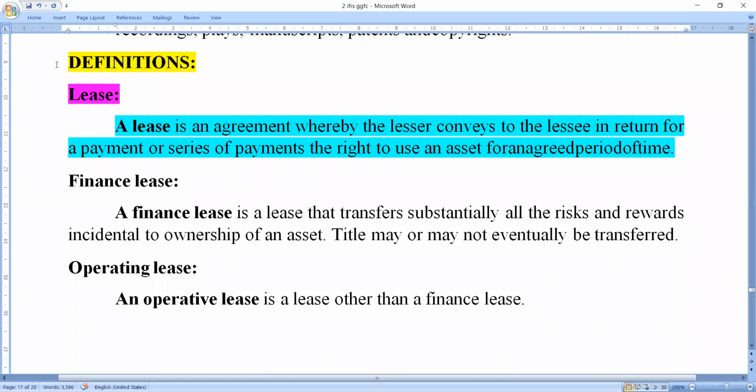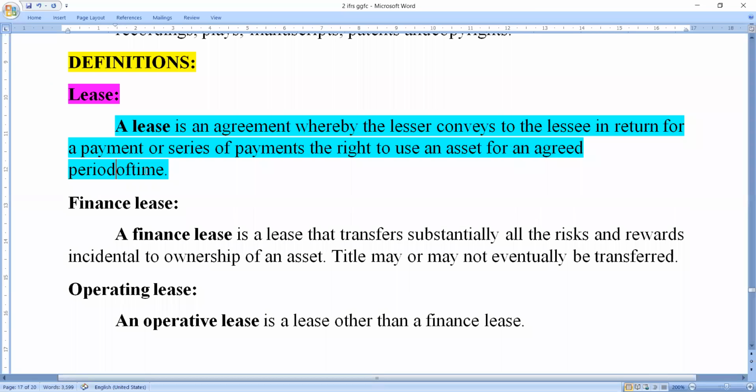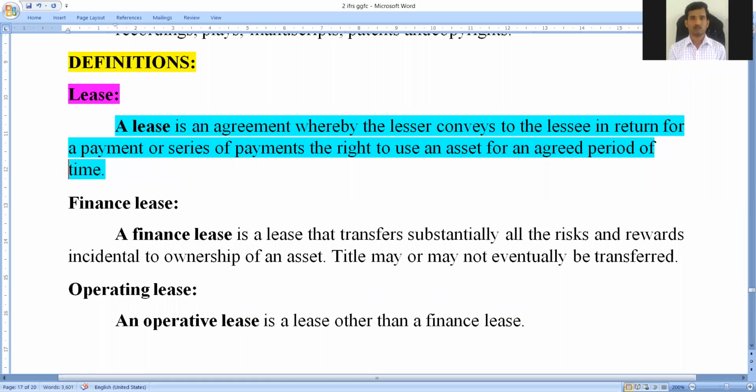Here, what is the meaning they have given about the lease? A lease is nothing but an agreement made between two parties, called lessor and lessee, whereby the lessor conveys to the lessee, in return for a payment or series of payments, the right to use an asset for an agreed period of time. This is the most important meaning they have given us.